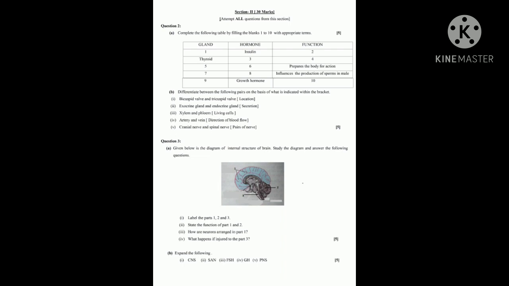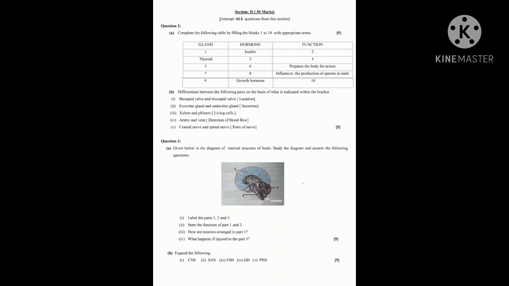Next, 7, pituitary gland. 8, FSH or follicle stimulating hormone. 9th, pituitary gland. And 10th, the function of growth hormone you have to write. The 10th, it speeds up growth, or it is helpful for the growth in infants. Any one function you can write. So these are the answers for question number 2 in that A.